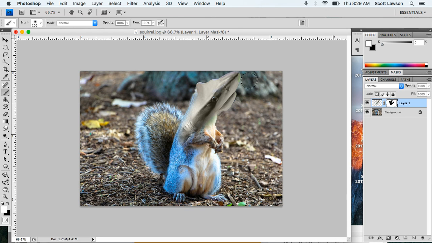When you're done, go to File, Save. Make sure you save the Photoshop version. And then also do the JPEG version. What you'll probably want to do, since you just want the creature, is you'll want to merge your layers and then cut out the background of your squirrel. And again, you just use the quick selection tool for that.